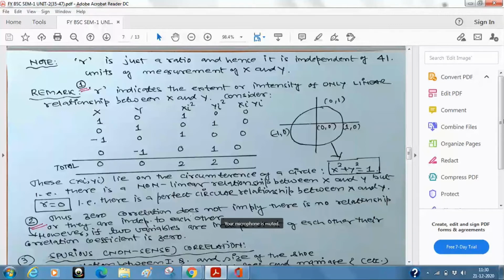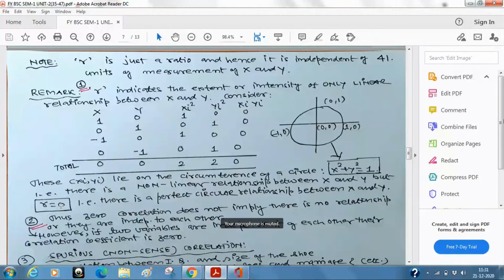Zero correlation does not imply... suppose r is 0, आपको यहाँ मिला ही है r is 0, तो आप तो कहेंगे कि x and y are independent, मतलब x और y में कोई संबंध नहीं है. Independent का मतलब क्या होता है? If x changes, y changes or not, doesn't matter. Or vice versa. If y changes, x will change or not, doesn't matter. That is the idea of independence. That is what you study in probability theory.